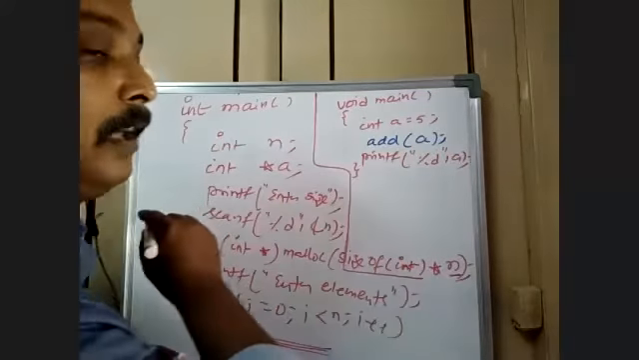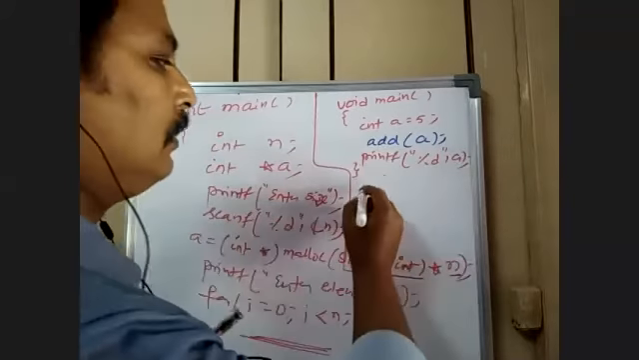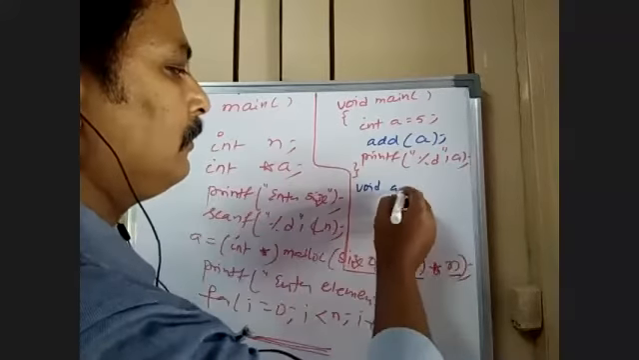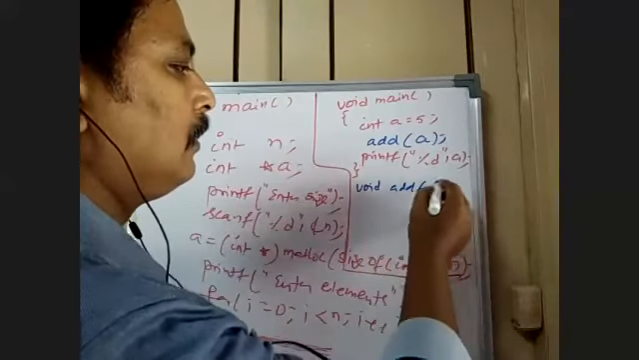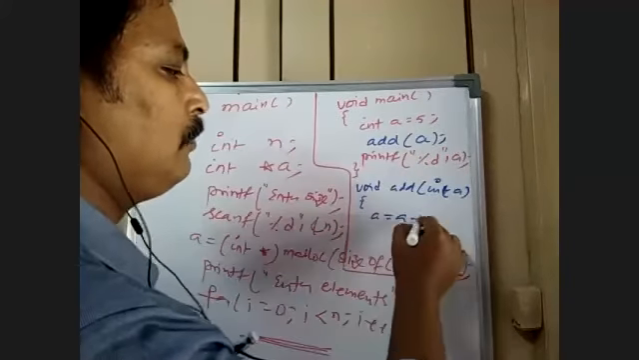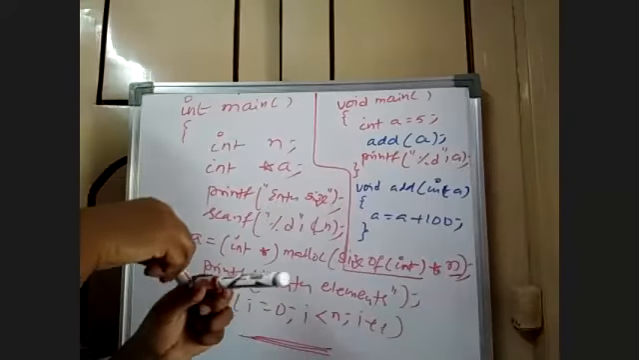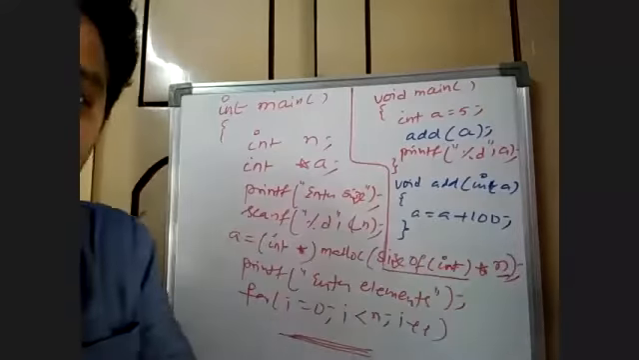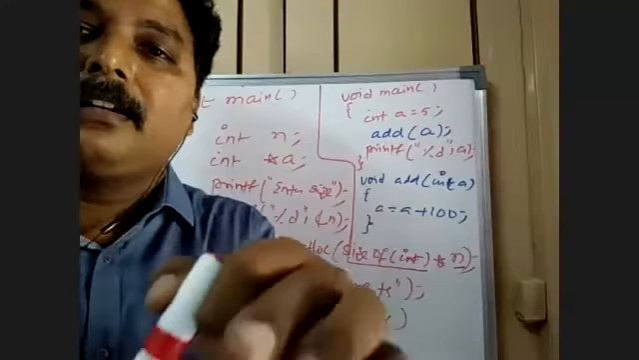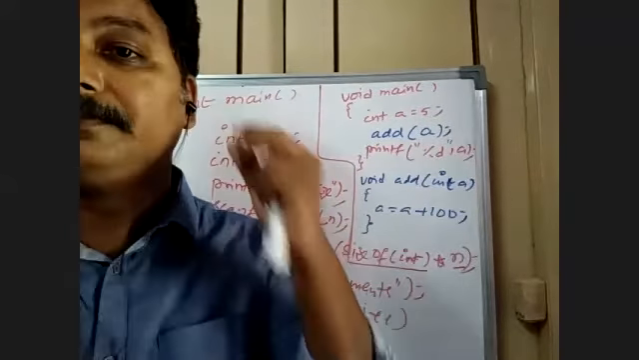Okay. Right. Now see this. In the add function, a is equal to a plus 100. Now tell me what is the answer for this program. Very simple program, but try to analyze, there is a lot to think about here.